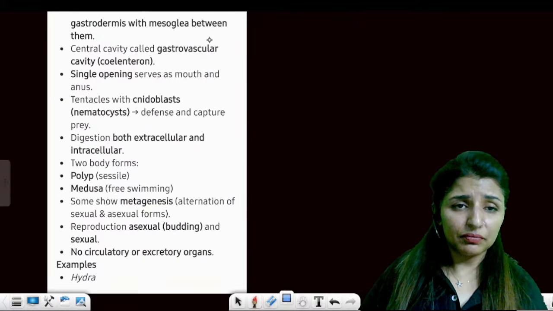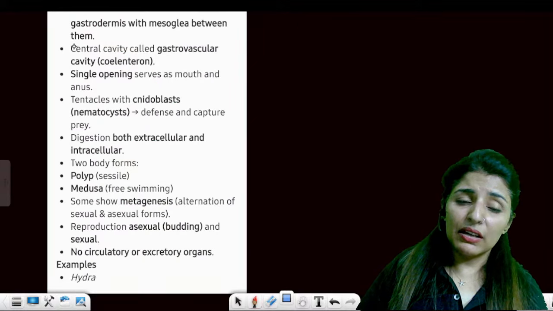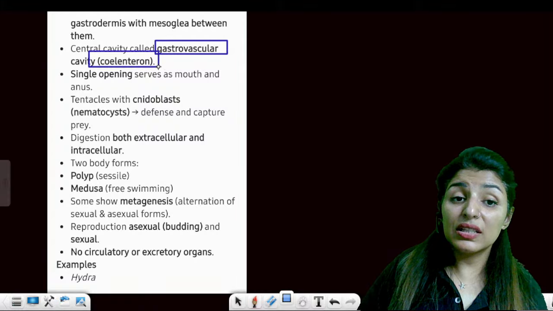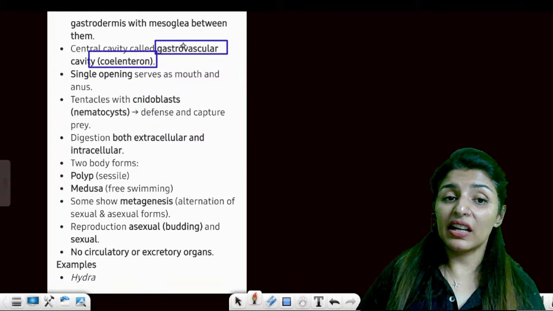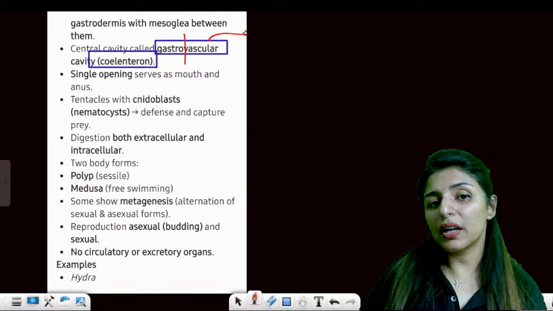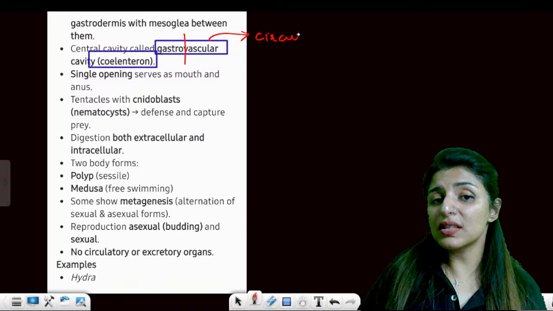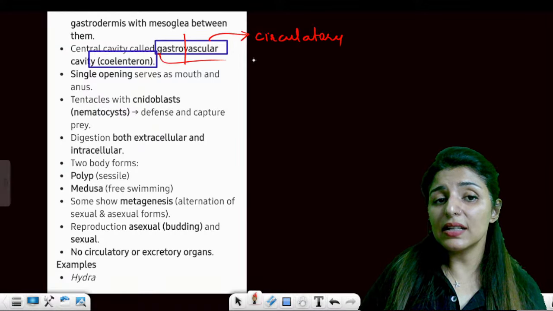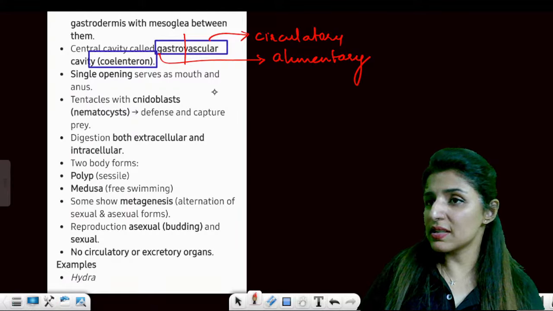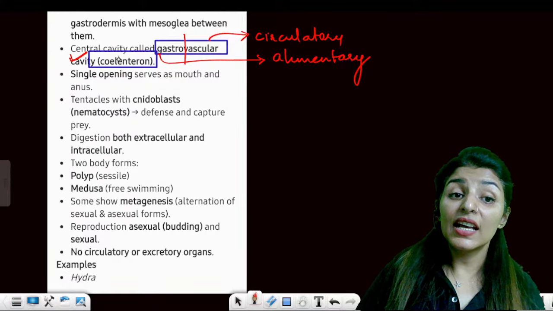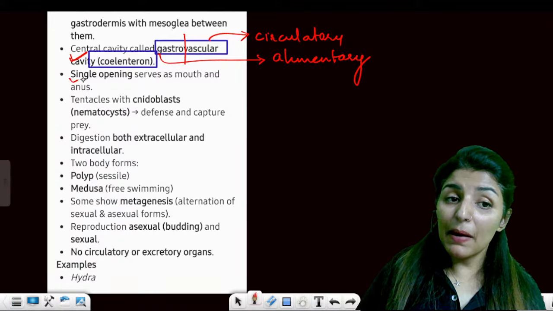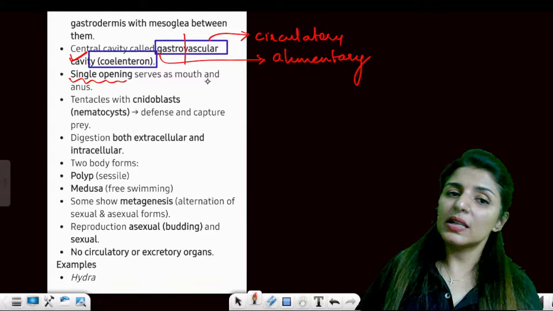Okay, the body wall, we can skip this. See, there is gastrodermis, you can leave it. Now, the name coelenterata comes from coelenteron. Now, coelenteron is a gastrovascular cavity. That means it will function as an alimentary canal and also the circulatory system. It will function as a transport system as well as the alimentary canal. So one cavity serves both purposes, gastrovascular, and we call it coelenteron.